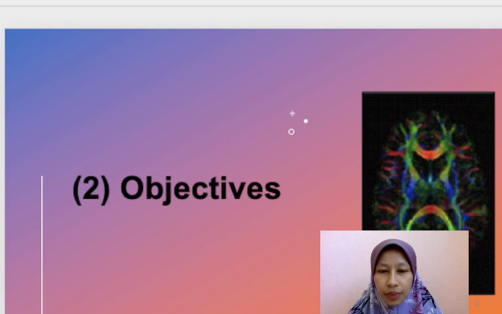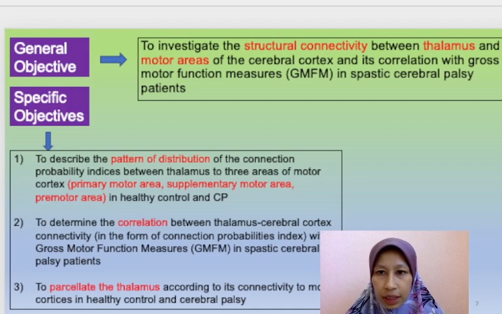integrity. The objective of this study is to investigate the structural connectivity between the thalamus and motor areas of the cerebral cortex and its correlation with gross motor function measures in spastic cerebral palsy patients.